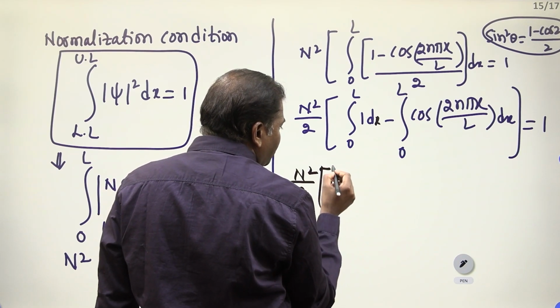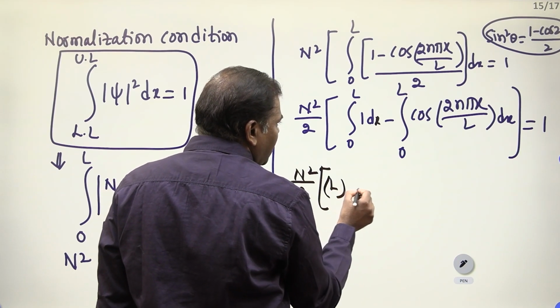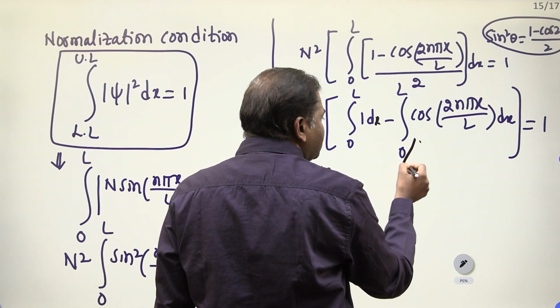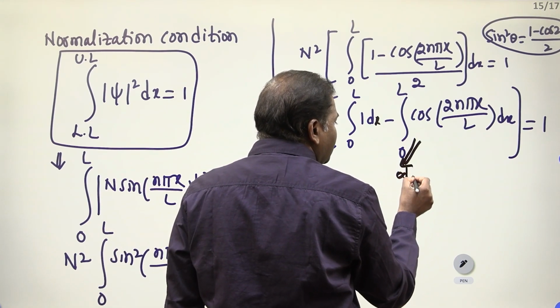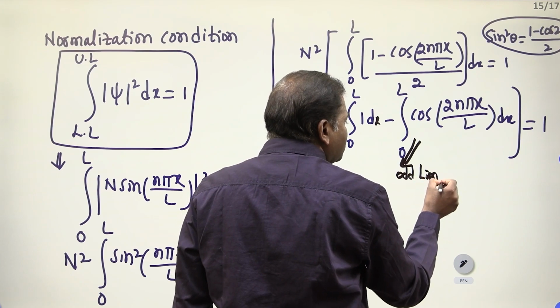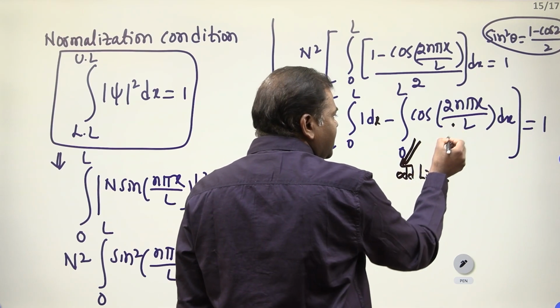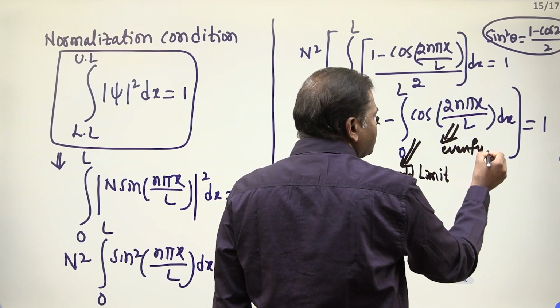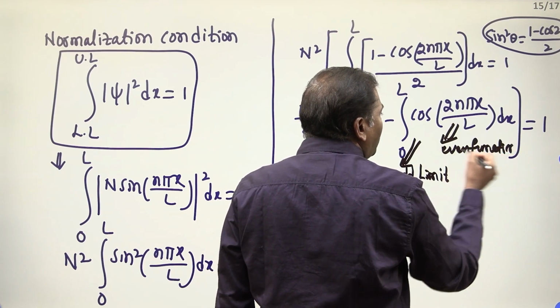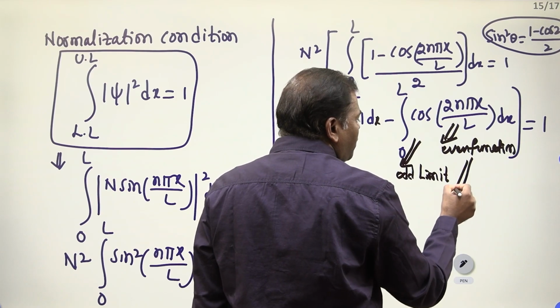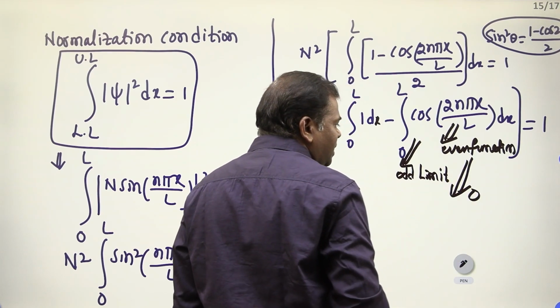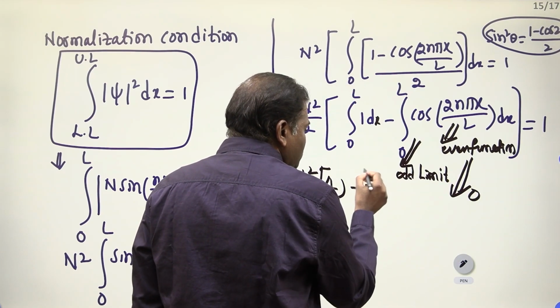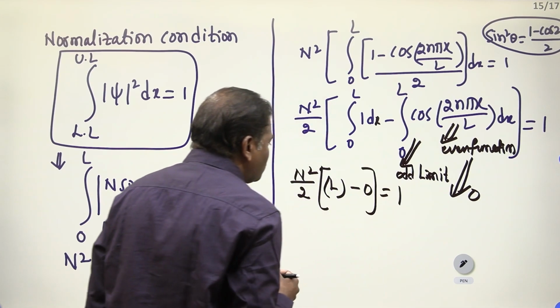Lower limit, upper limit you have to apply. L will come. Integral 0 to L is an odd limit. Which limit is it? Odd limit. Which function is this? Even function. If it is an odd limit and an even function, when you calculate this integration, you will get 0. Equal to 1 you have to write.